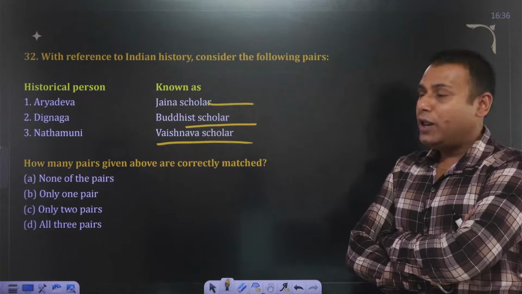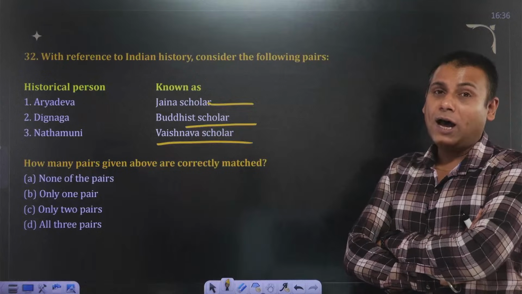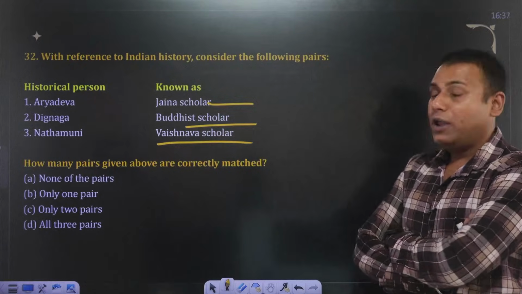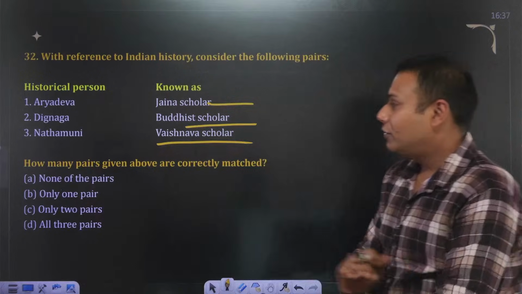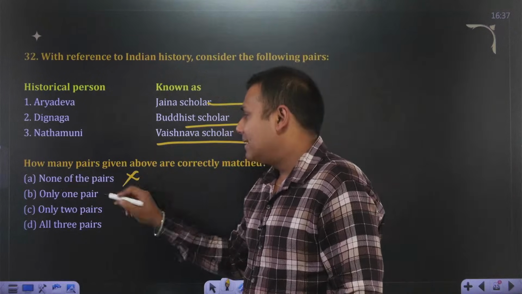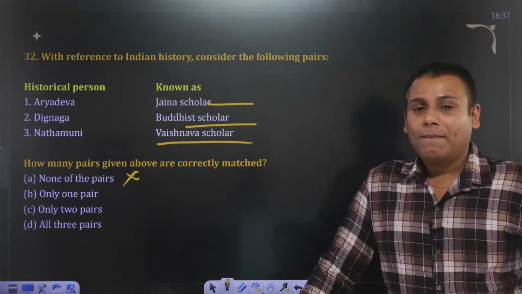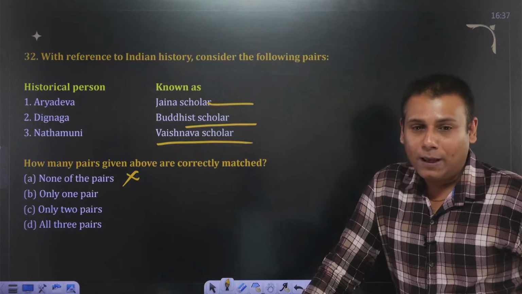See, Nath Muni was a Vaishnav. At least you should know one. So Nath Muni was a Vaishnav scholar. If you know one option, what happens? Automatically some options get eliminated.